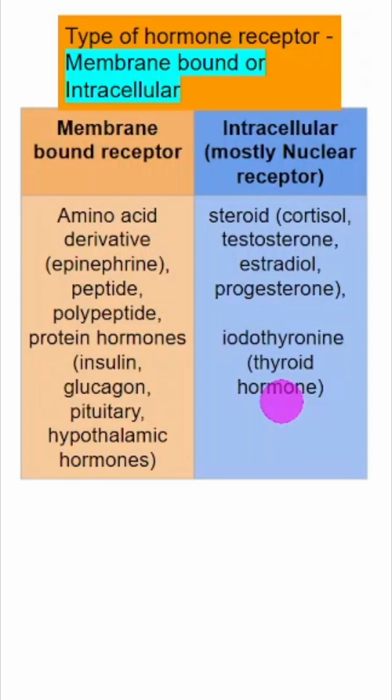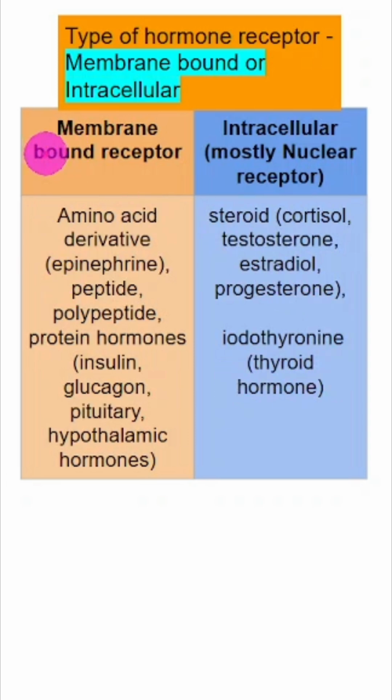What are receptors? They are protein molecules to which hormone binds. Certain receptors are found on the cell membrane and these are called membrane bound receptors. The other category are called intracellular receptors. They are found on the organelles inside the cell. And most of them are nuclear receptors. Hormones for intracellular receptors are those that can easily pass through the cell membrane, the steroid and iodothyronin.